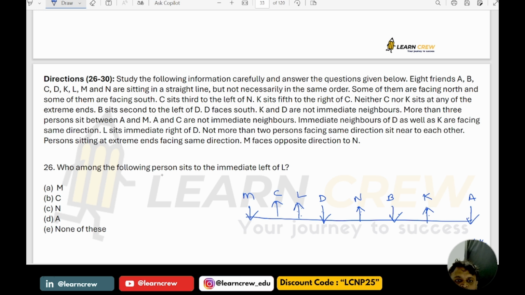Now, who among the following persons sits to the immediate left of L? Who is the immediate left of L? It is C. So the answer is option B.